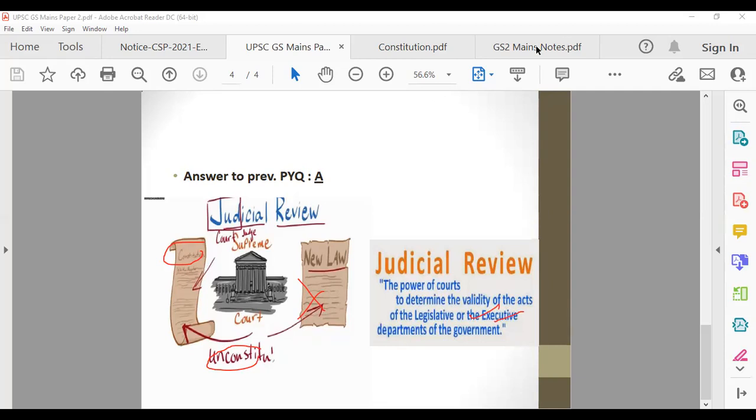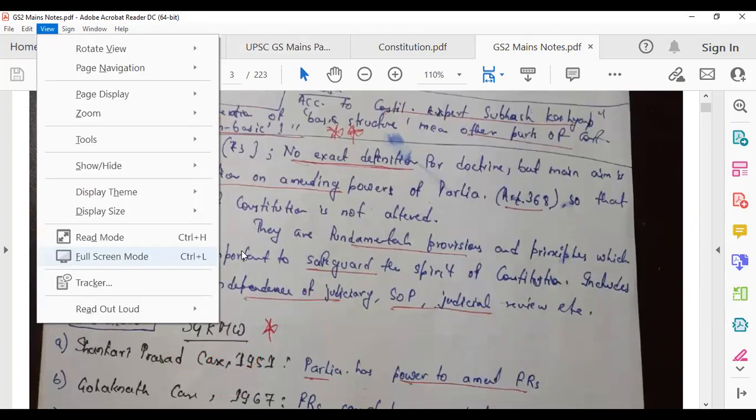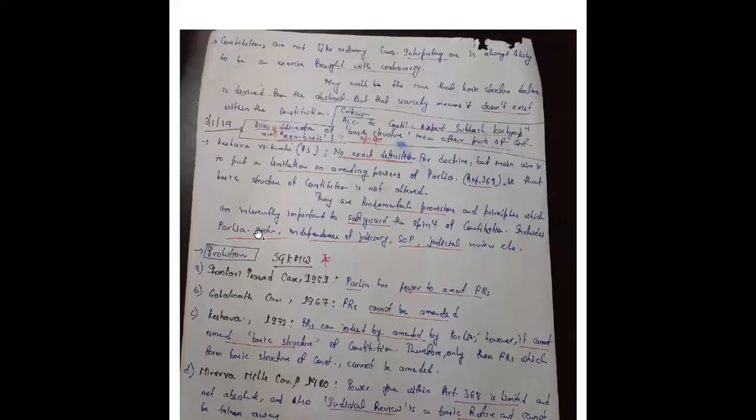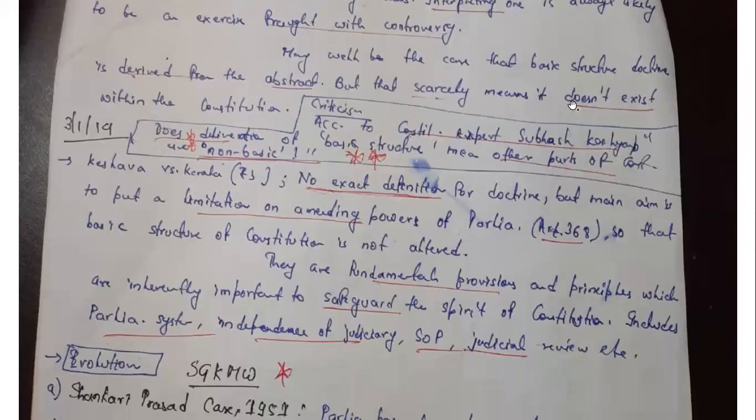So now let me show you what I was talking about. We were talking about this, and let me make it bigger because it's handwritten. See this: the Keshavananda Bharati judgment, no exact definition. What I've told you, there's no exact definition because this is not there in the constitution. It is still evolving. What is the main aim? To put a limitation on amending powers.